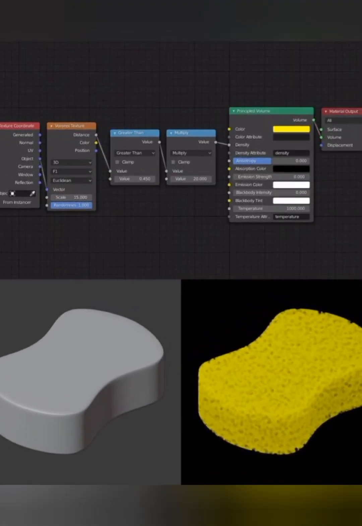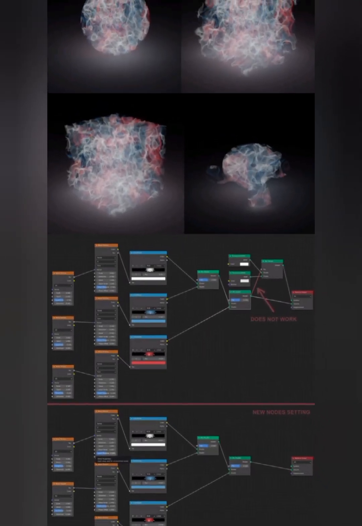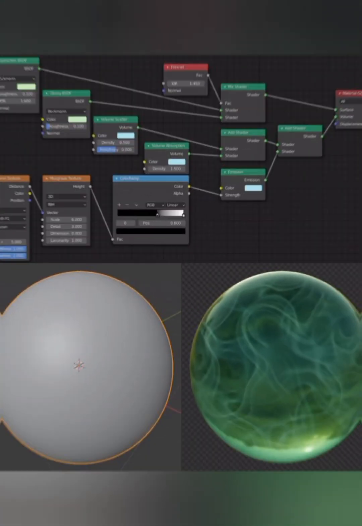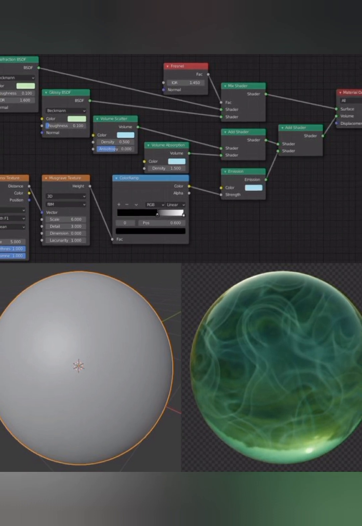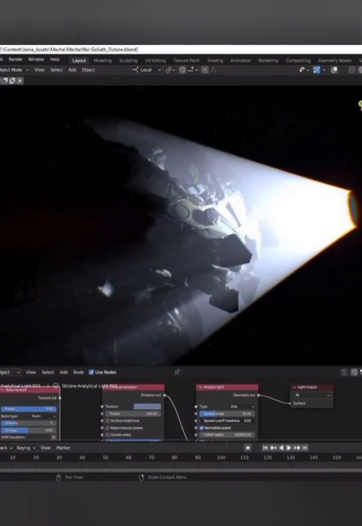Lighting and rendering. 1. Understand lighting basics. Learn about light types, intensity, and color. 2. Practice lighting setups. Experiment with different lighting scenarios. 3. Learn about rendering. Understand the rendering process and settings.